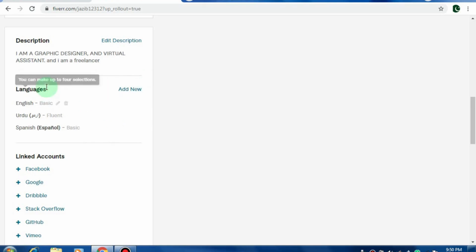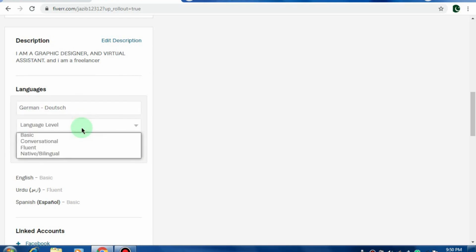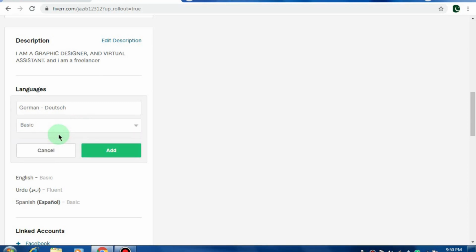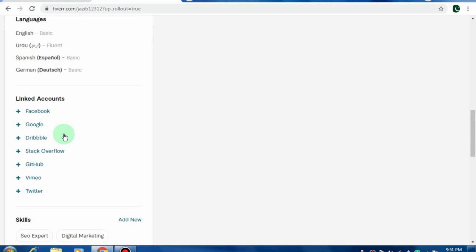And then you can add languages, the languages which you can speak. For example, I will add German, and then you can add the language level. This means how much you can speak. You can speak fluently, native, or basic. So I will just click on basic and add it. These languages will be displayed to the customers or buyers, and they will be able to know which languages you can speak, so they will talk to you accordingly.